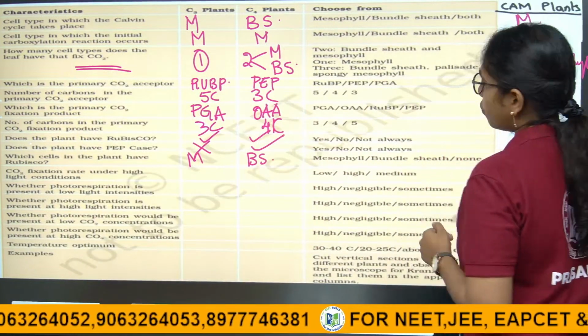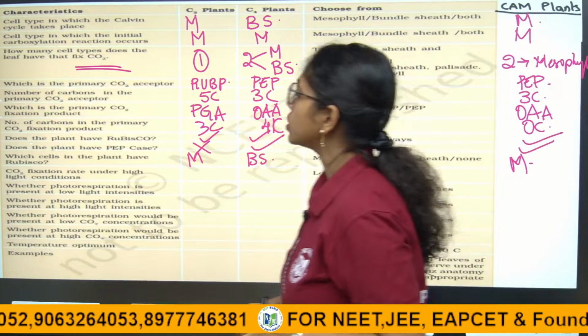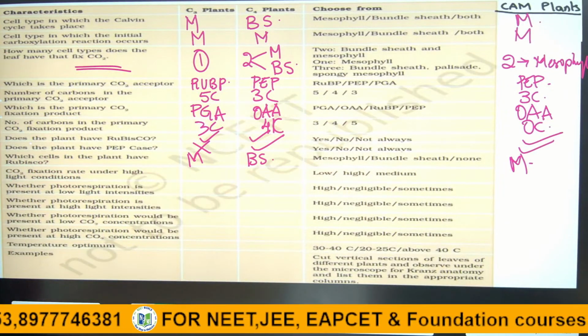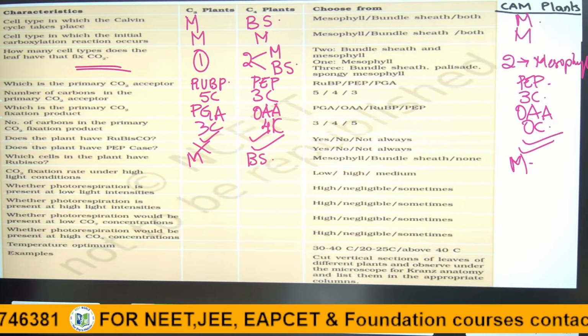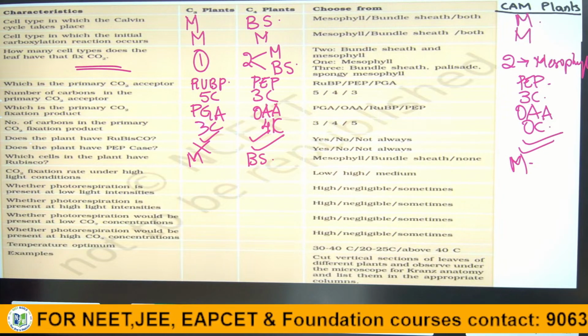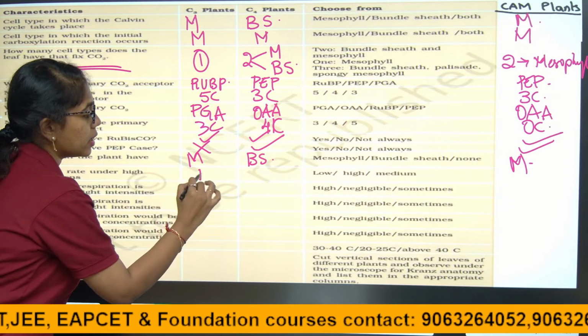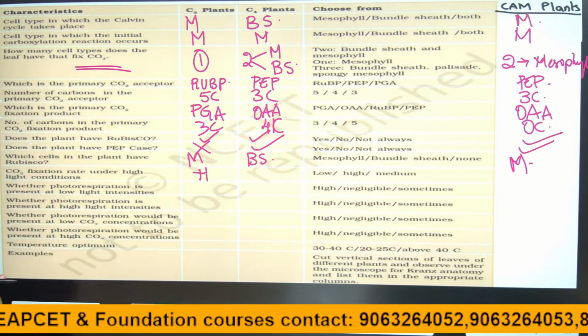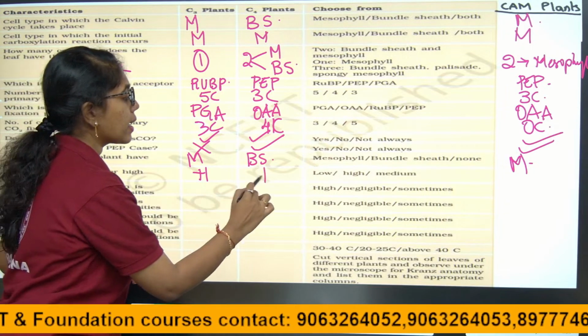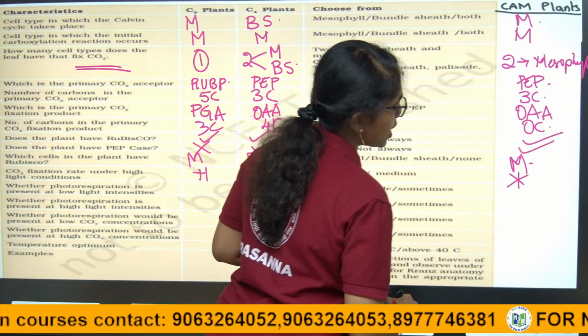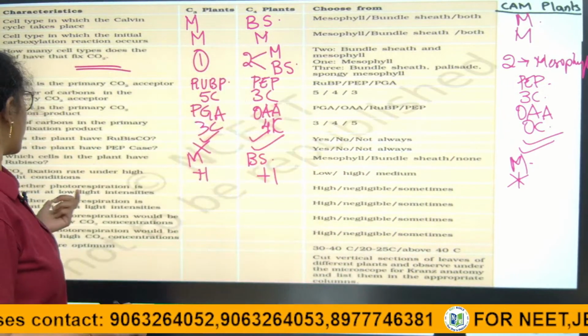Then comes the carbon dioxide fixation rate under high light intensity conditions. The carbon dioxide fixation rate will be high in C3 plants. In C4 plants also it is high. In CAM plants at high light intensities it will not take place because it takes place in night time.